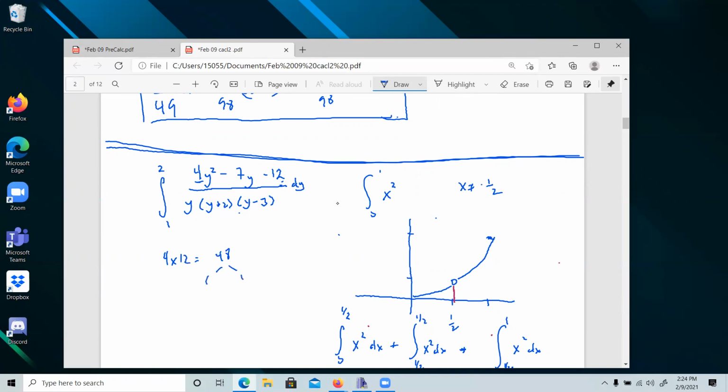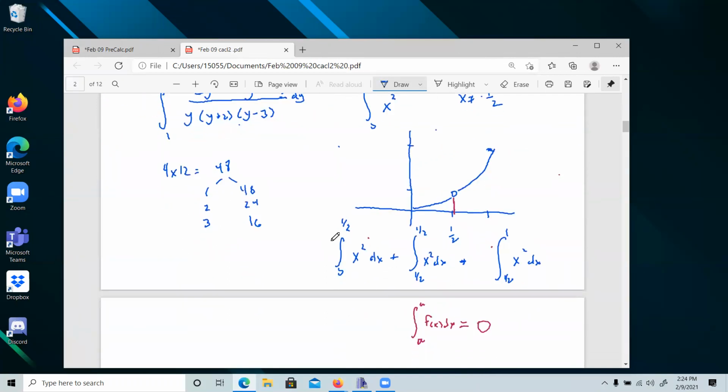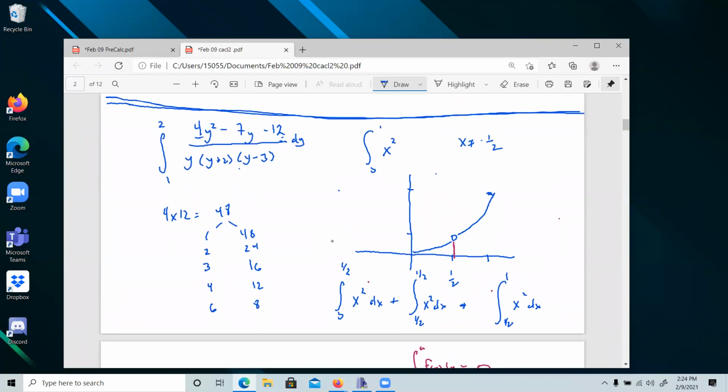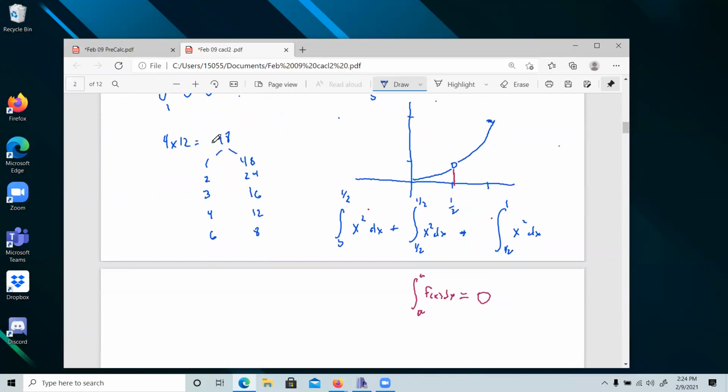Do any factors of 48 add up or have a difference of 7? 4 and 12, like the last problem. 6 and 8. Any of those subtract to be 7? Nope.